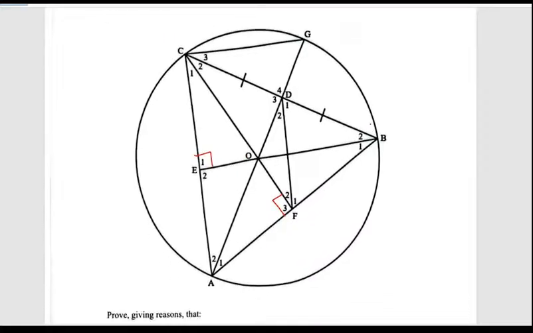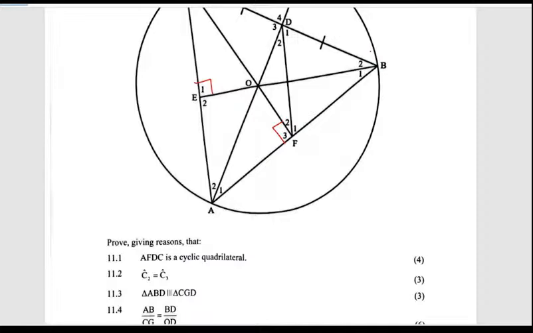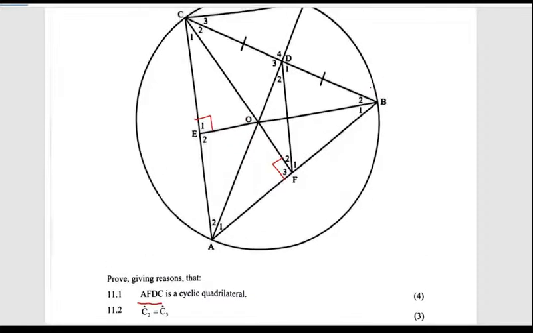Beautiful. Let's see. What do you want now? Question, what do you want? Can we prove that AFDC is a cyclic quad? AFDC. Okay, so if this is a 90, this is also 90.